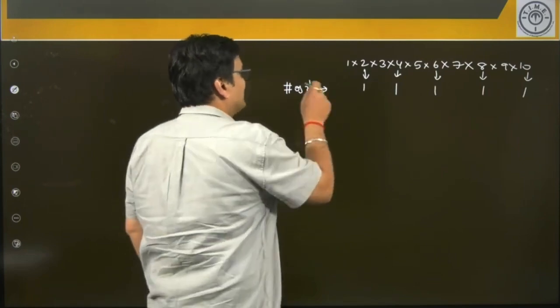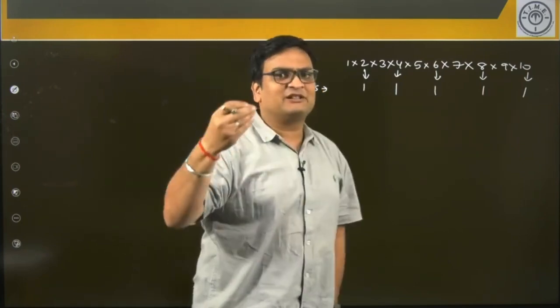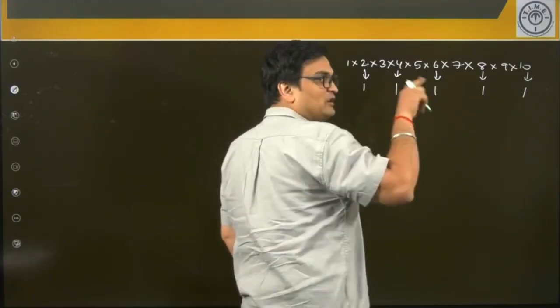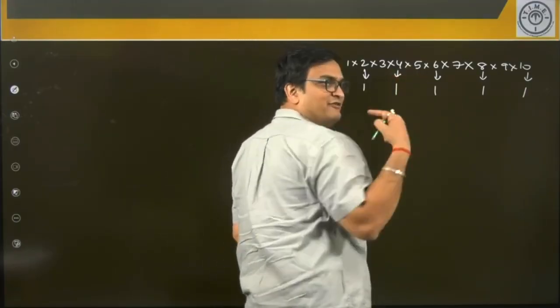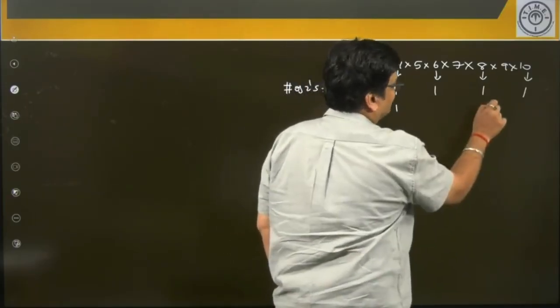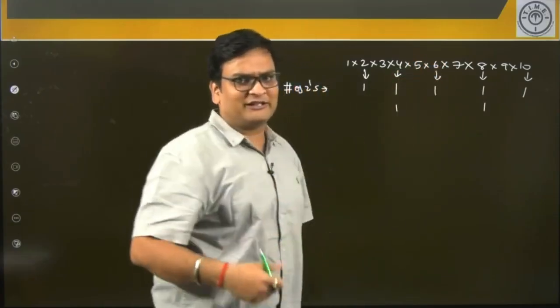Next. Besides 2's, there will be some extra 2's in every 4, right? Because 4 is 2 square. So every fourth number from 4 onwards will have 1 extra 2. So I'll have 1 extra 2 here, and 1 extra 2 here. That's it. There is no 12th, I need not move forward.